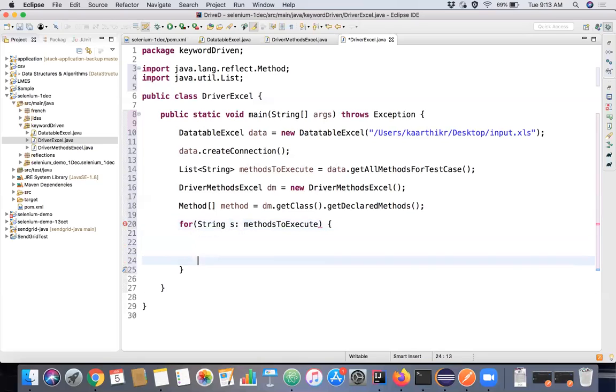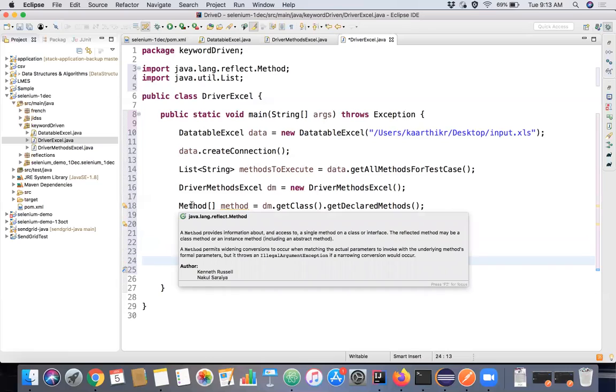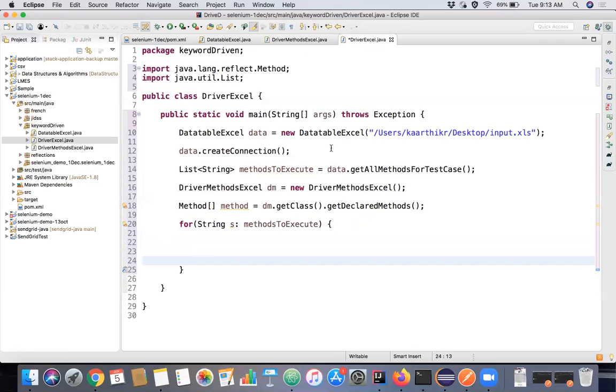So this for loop will read all the method names from the list, and now we want to iterate over the methods too, because the list may be in any order. I mean, the methods may be in any order in the Excel sheet and in the driver methods Excel sheet. We just want to know at what index a particular method is in this method array. So we don't know, right? So we iterate over each and every method here, and we'll try to find which is the method actually.